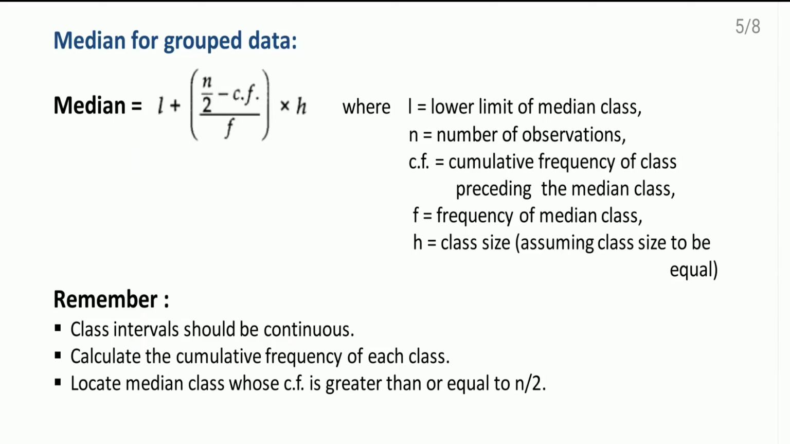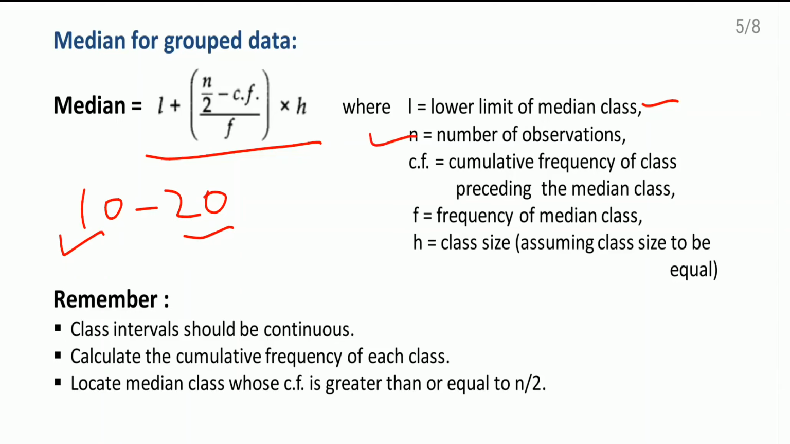So what is the meaning of all these short forms written here? L means lower limit of median class. So we need to find out first median class from the data. Suppose my class is 10 to 20. Class means groups. So in this one, this 10 is the lower limit and 20 is the upper limit. Then N means total number of observations.